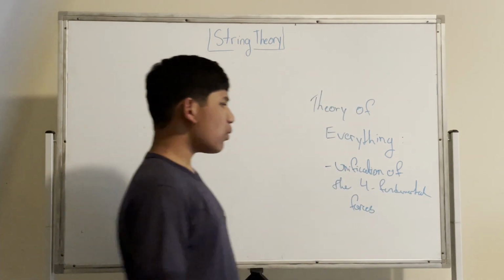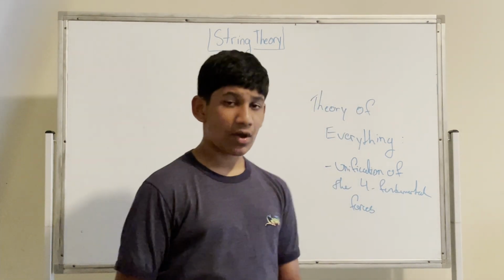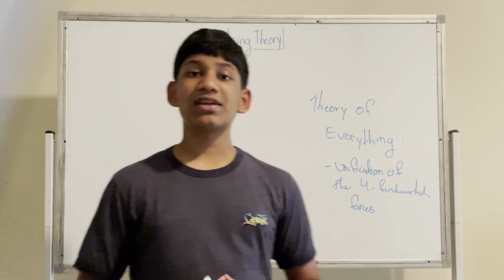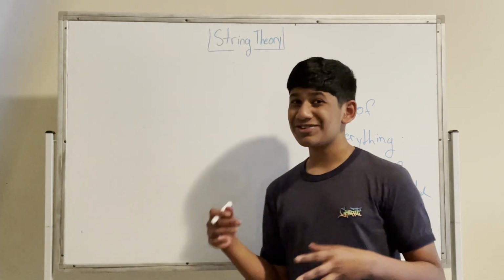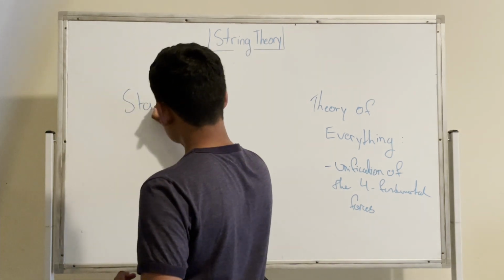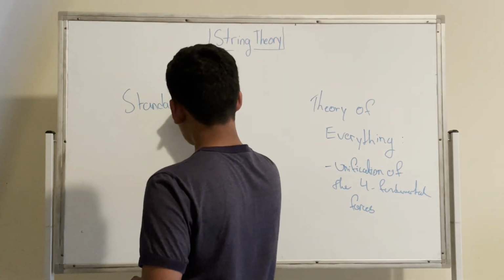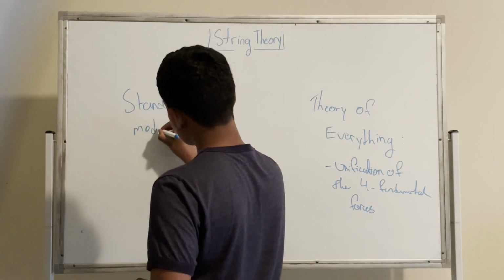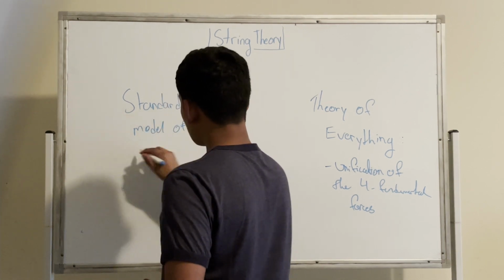Okay, so what are the four fundamental forces? Well, we have to talk about the standard model of particle physics to truly understand that. So we have the standard model of particle physics.